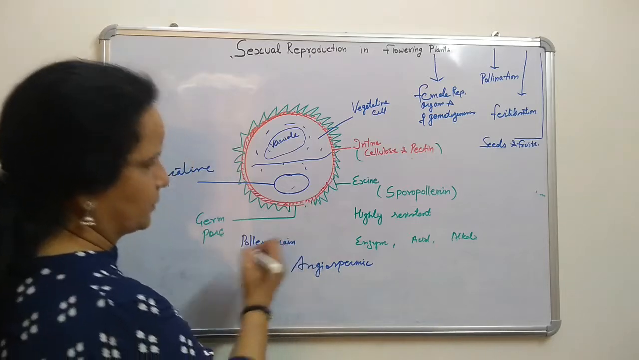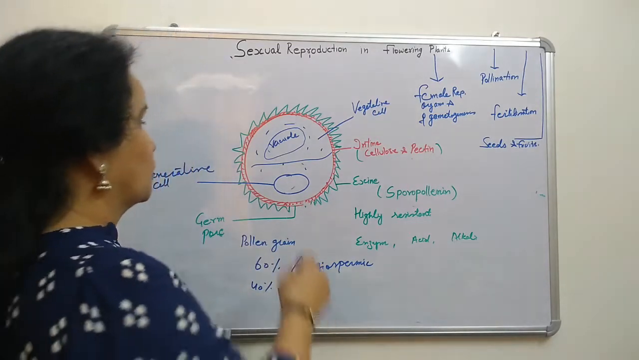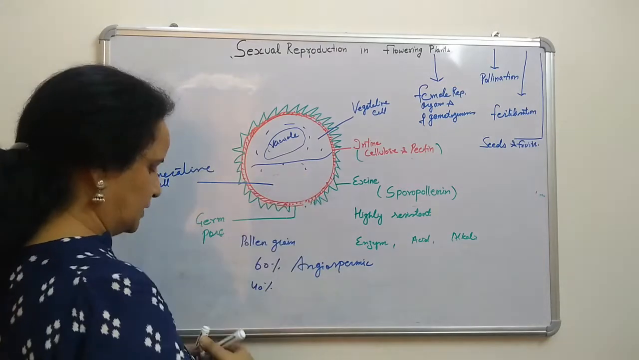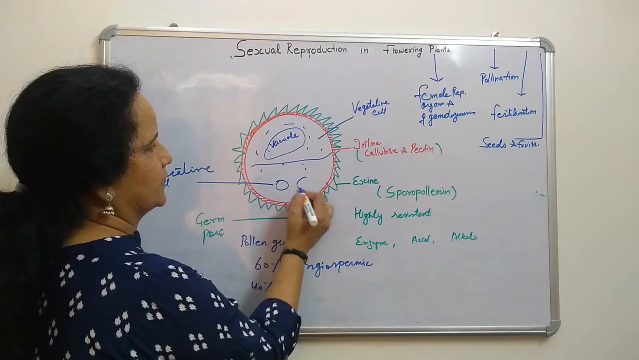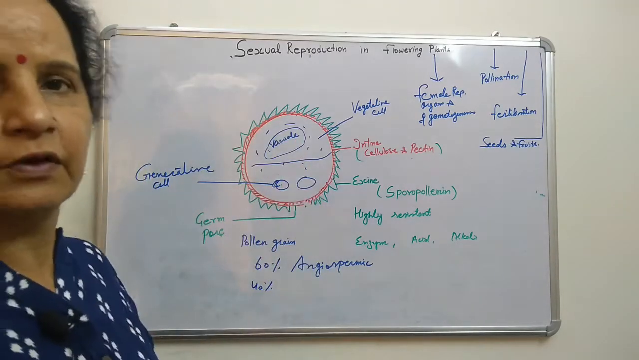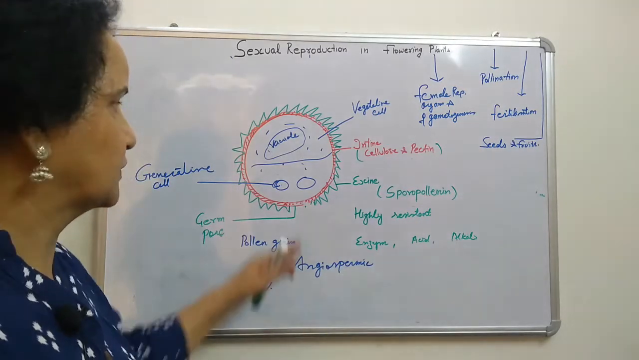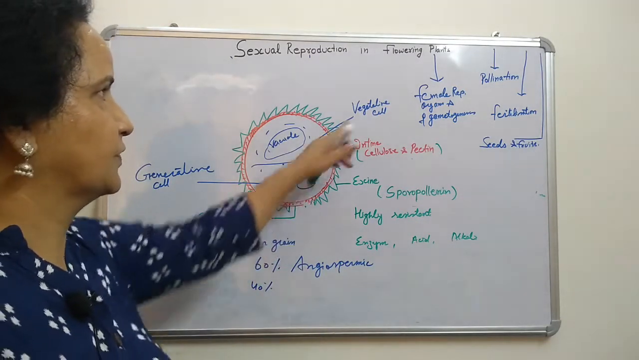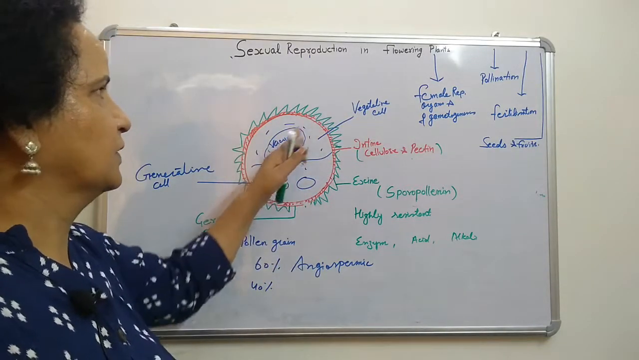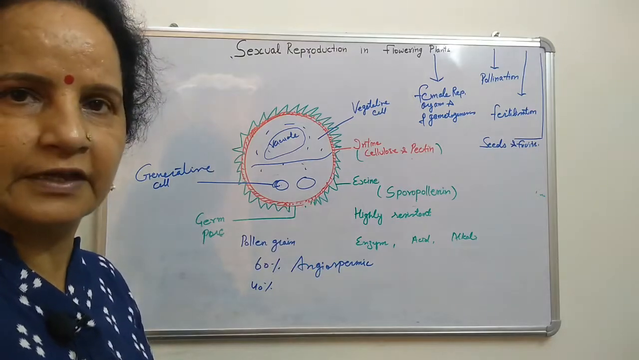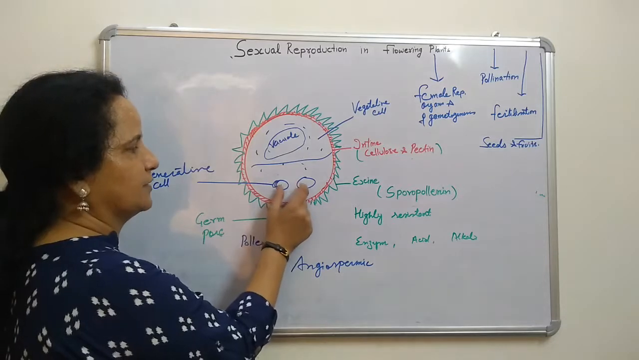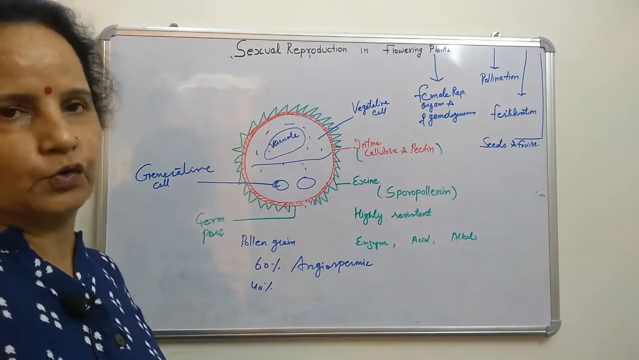Near 40% of angiospermic plants undergo one more division, so we have two nuclei, and then those go one by one to the female reproductive part. That is the three cell stage. The two cell stage has one vegetative and one generative cell. Here in the three cell stage, one vegetative and two generative cells are there. So in 40% of angiospermic plants, pollination occurs at this stage, right? This is a male gametophyte.